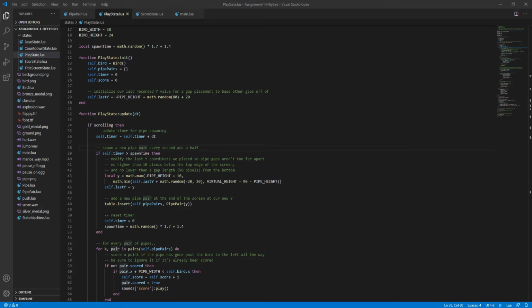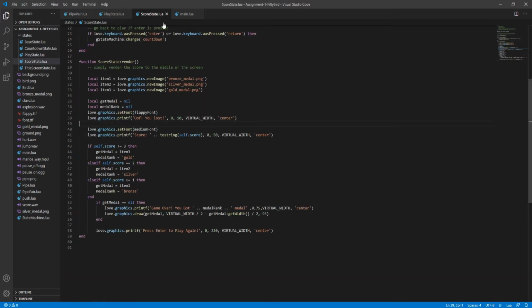The third task was to implement the score state to get rewards like a medal via an image. The request was to implement 3 different ones, so 3 images and 3 medal rewards based on score. So going to scorestate.lua, now we have 3 variables which contain our 3 reward images and a condition where we set the medal corresponding to the score.